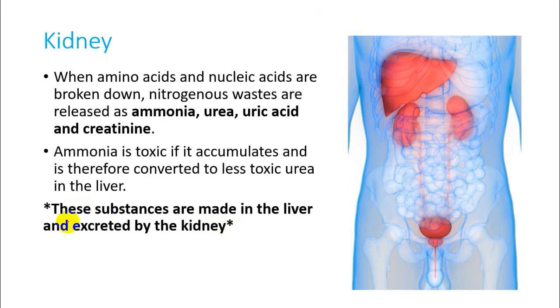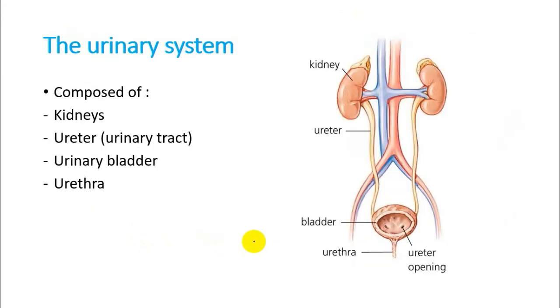So we said the substances are made in the liver and excreted by the kidneys.